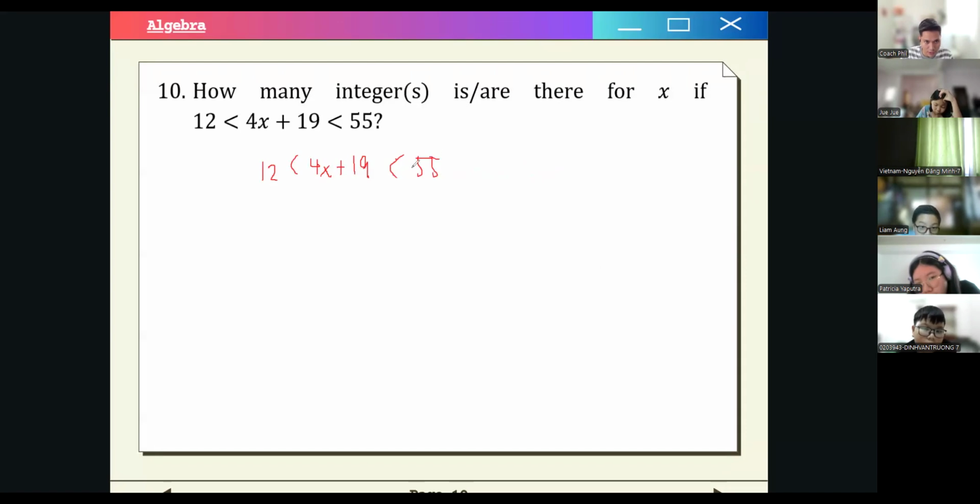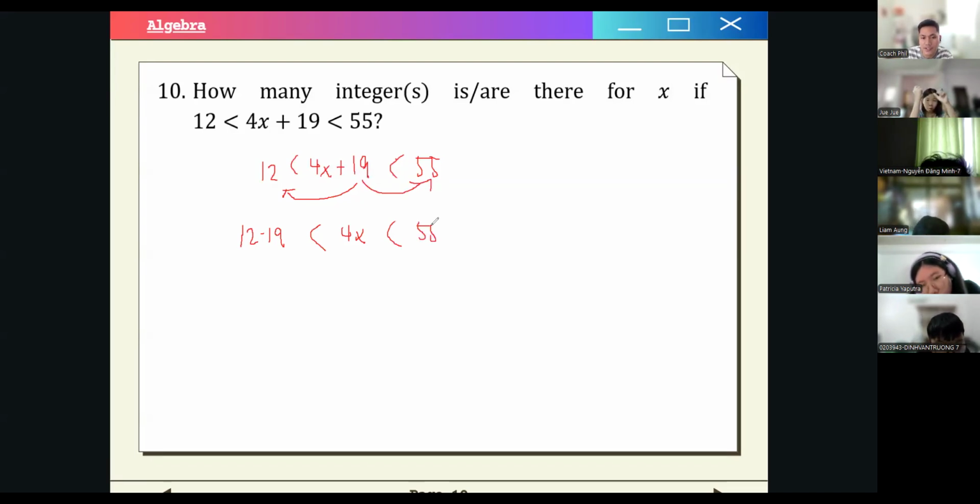I think you can still follow. So if we do the left inequality, we transpose 19 to the left side, we will have 12 minus 19 less than 4x. And we do the same for the right inequality, 55 minus 19. If we simplify, we will have negative 7 less than 4x less than 36.